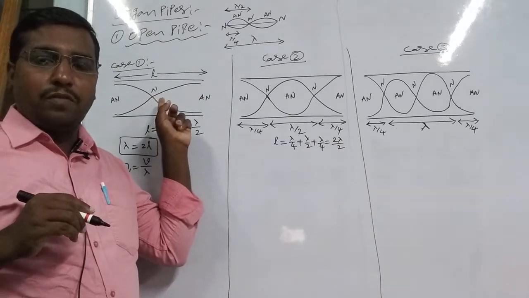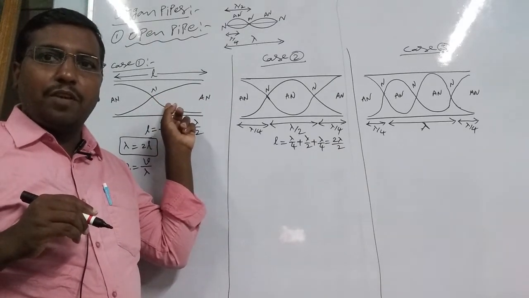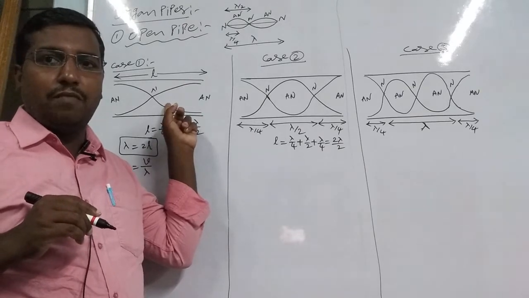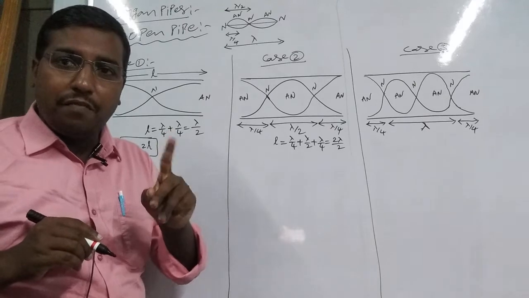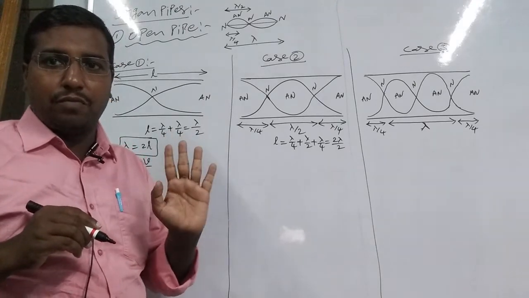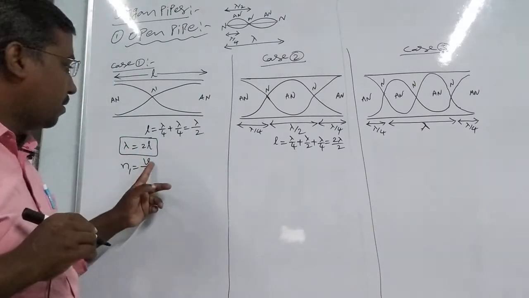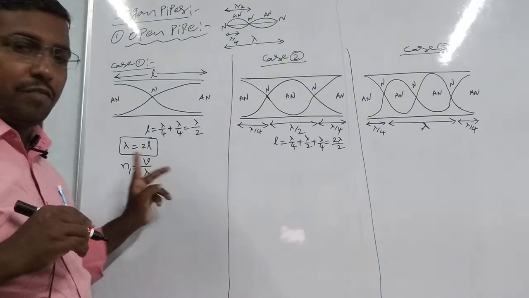So in this open pipe we form longitudinal stationary waves, not string waves. So we cannot write root of T by mu for V.